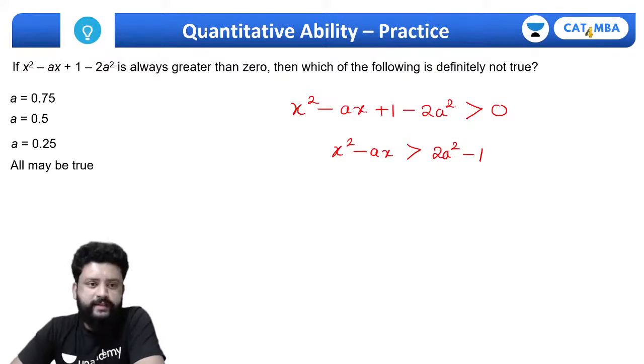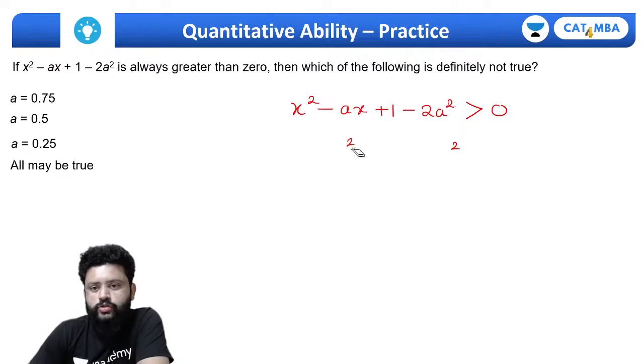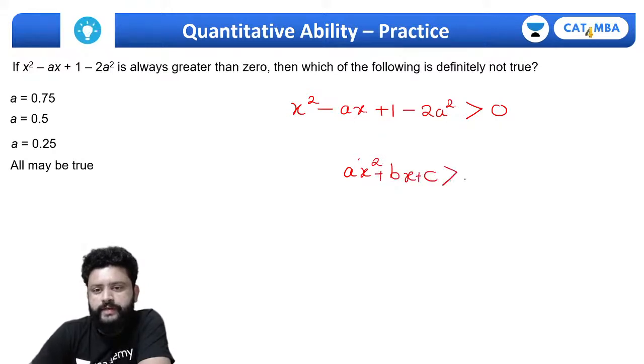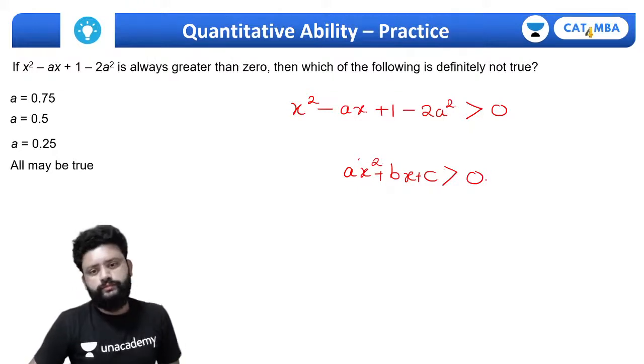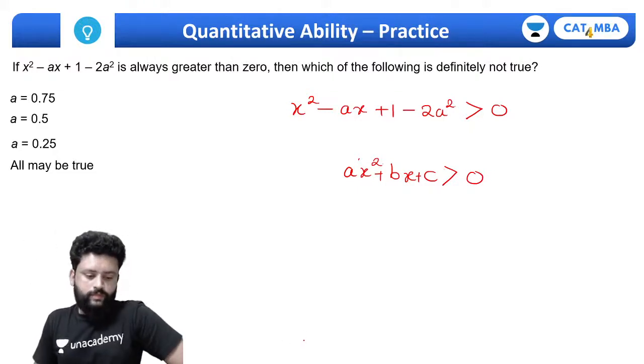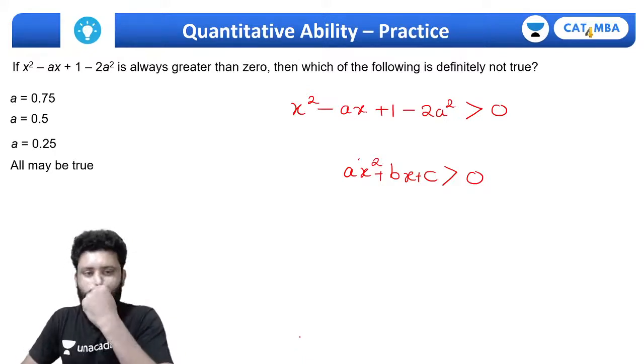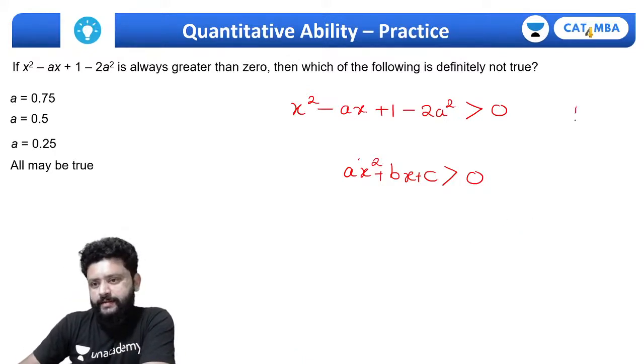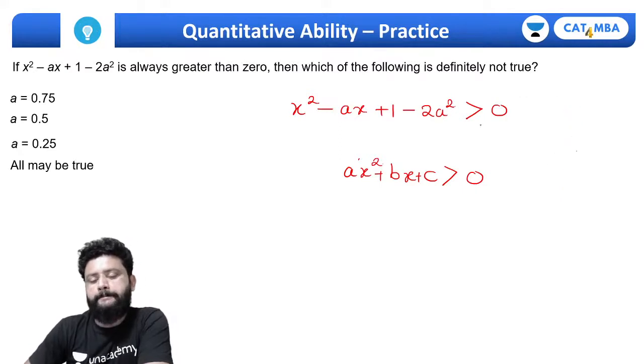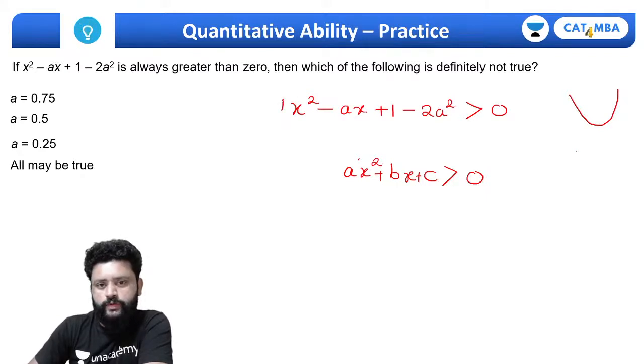What I can say is this expression is greater than 0. Let's do it this way. If I say ax square plus bx plus c is greater than 0, so can I say the graph of quadratic equation is always a parabola, and if a ka value is positive, it will be upward moving parabola.